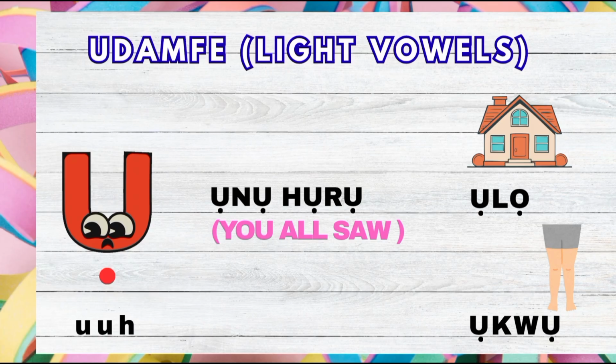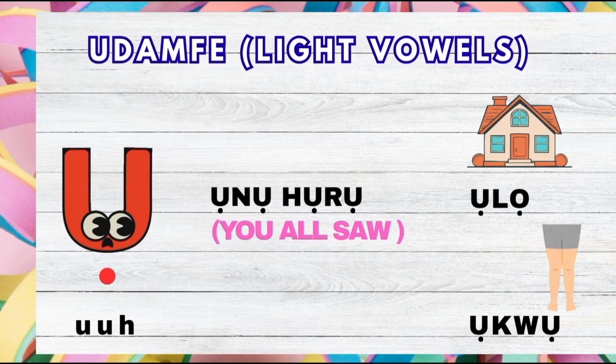Unu hụrụ. You all saw. Unu is also a pronoun for you, plural. That's you all saw. Unu hụrụ. Hụrụ is saw. Hụ is see.